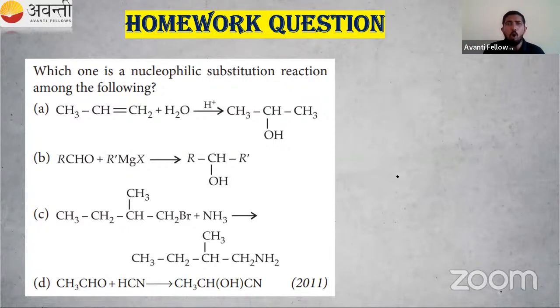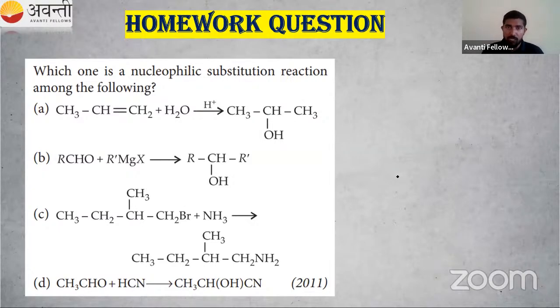So this is a homework question for you, a previous year question. Which one is a nucleophilic substitution reaction? Which are the species showing a nucleophilic substitution reaction? You have to go through the last slides and the notes. Someone is coming, an incoming nucleophile, and an outgoing nucleophile is there. So which is that reaction? What is formed, whether unsaturation or a single bond?